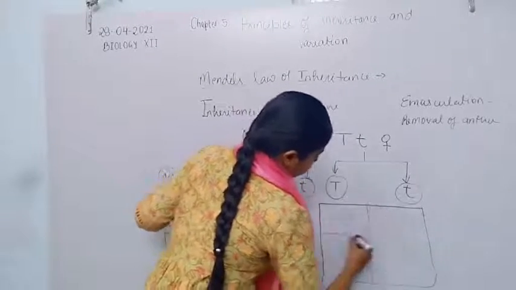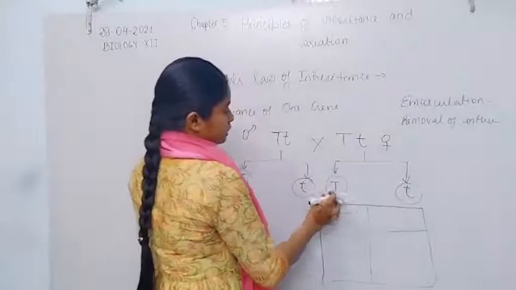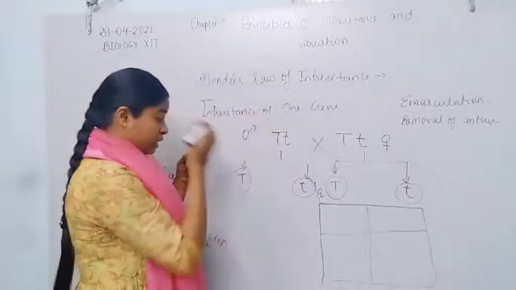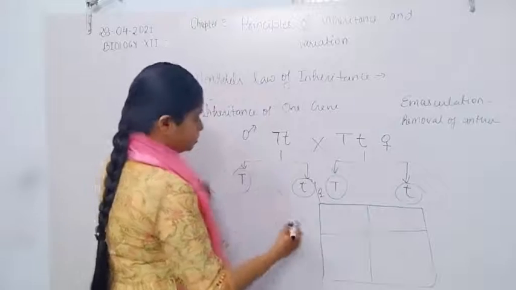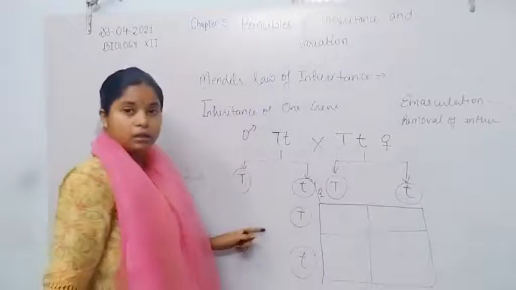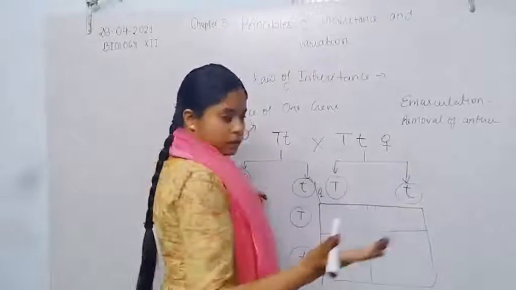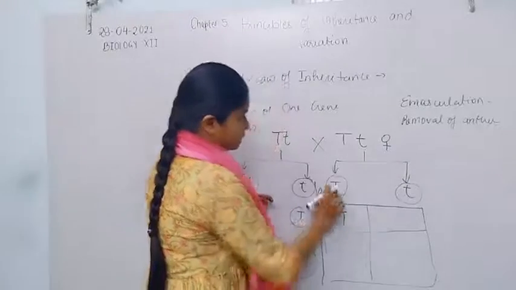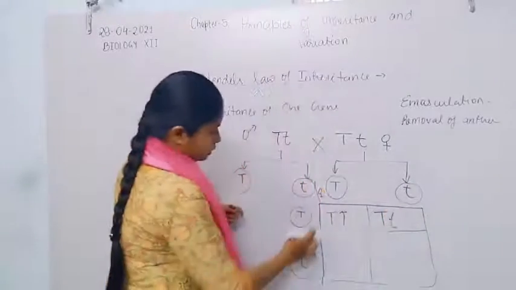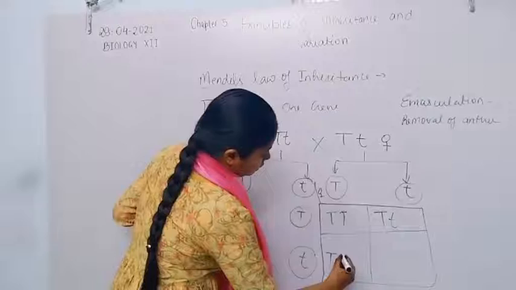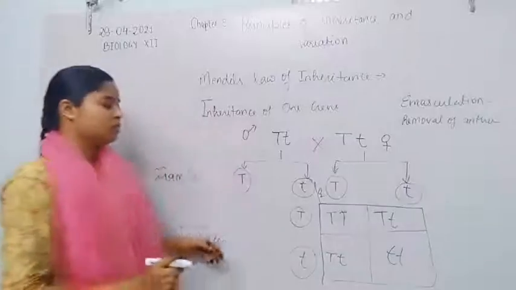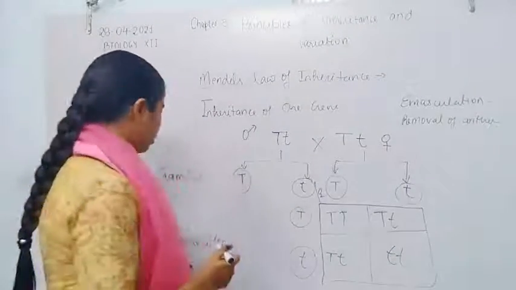Now here is the Punnett square. There are 4 squares. Capital T on one side is the female gamete, and here is the male gamete, capital T and small t. Now after the fusion, what gamete results will we get? Capital T capital T, capital T small t, capital T small t, and small t small t. So this is the result of the monohybrid cross of the F2 generation.